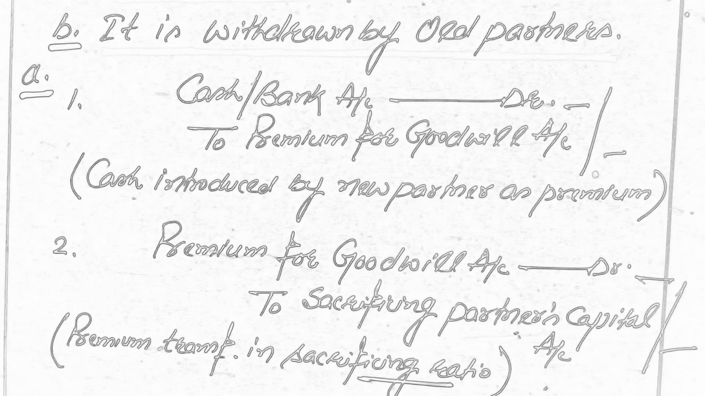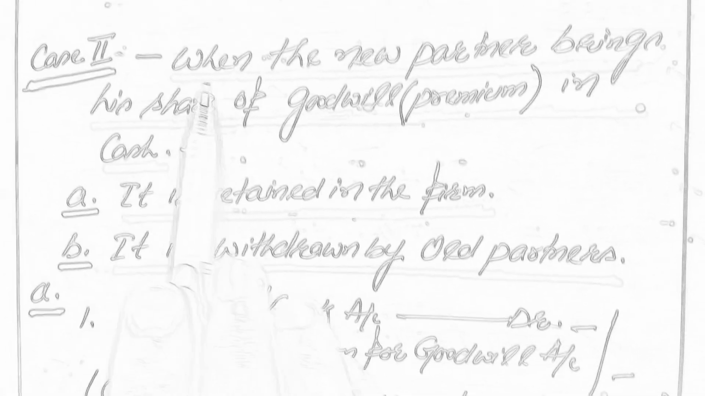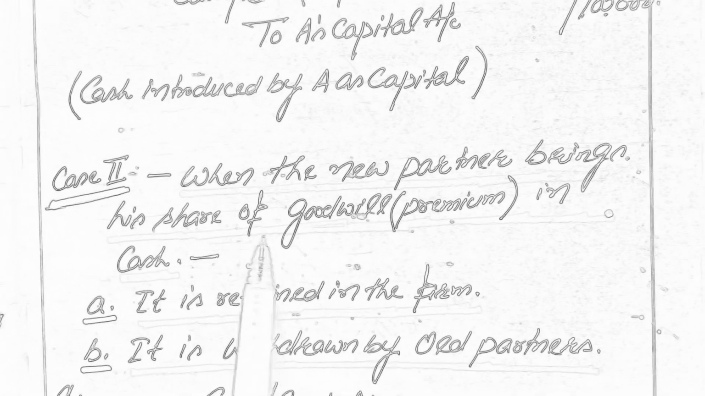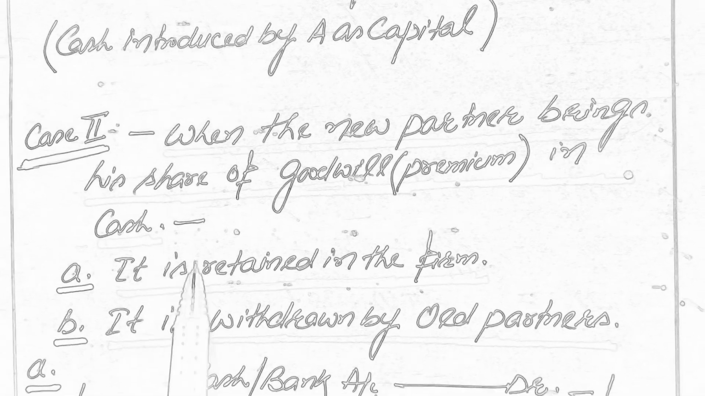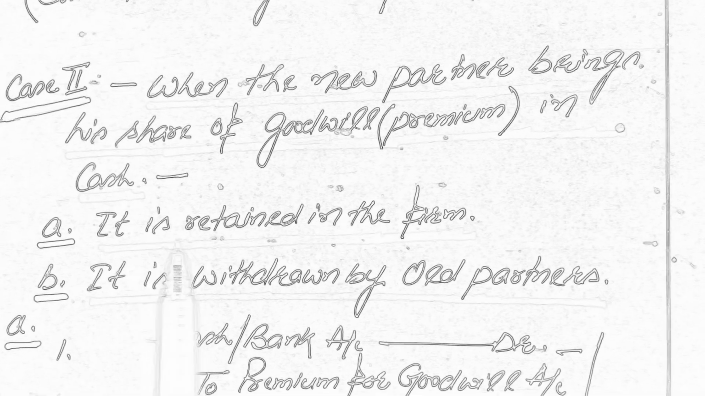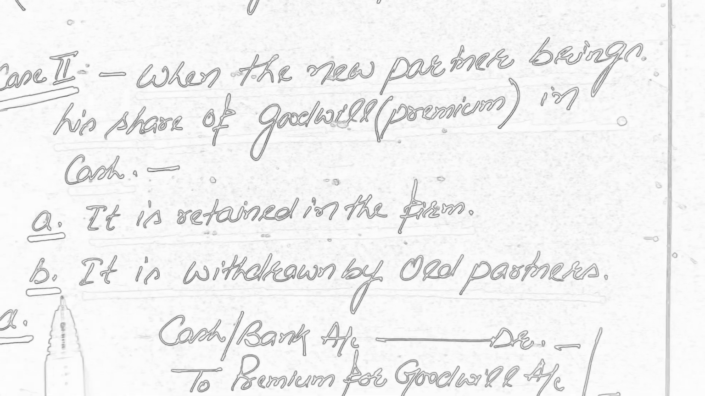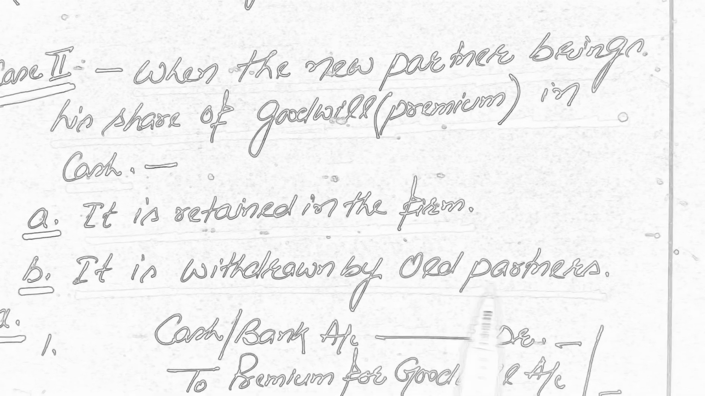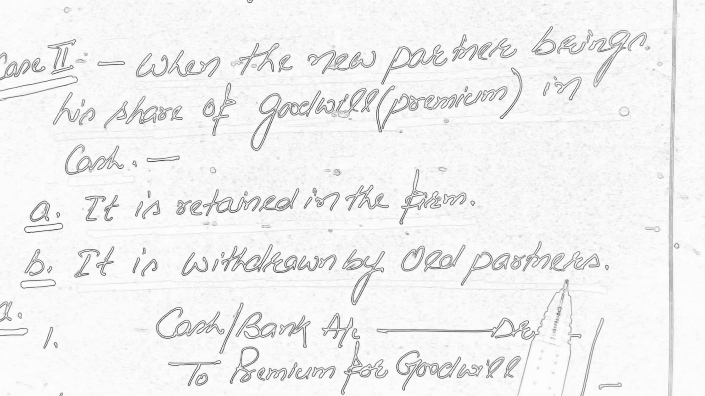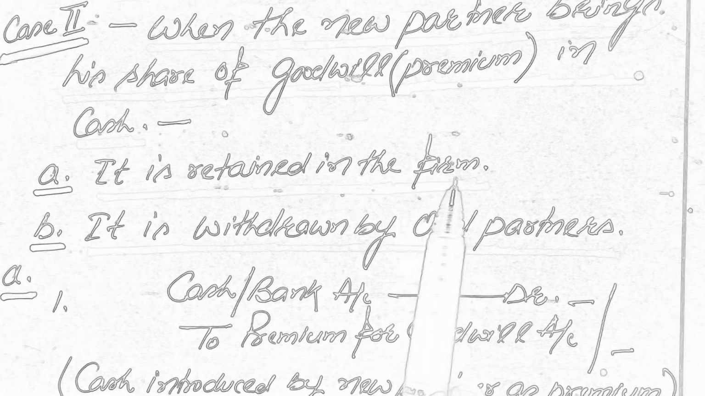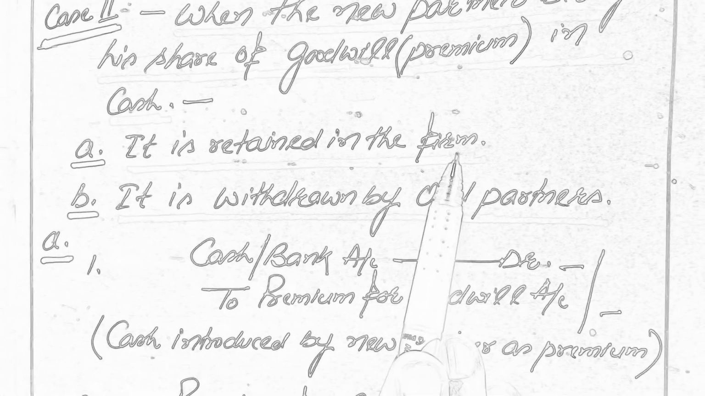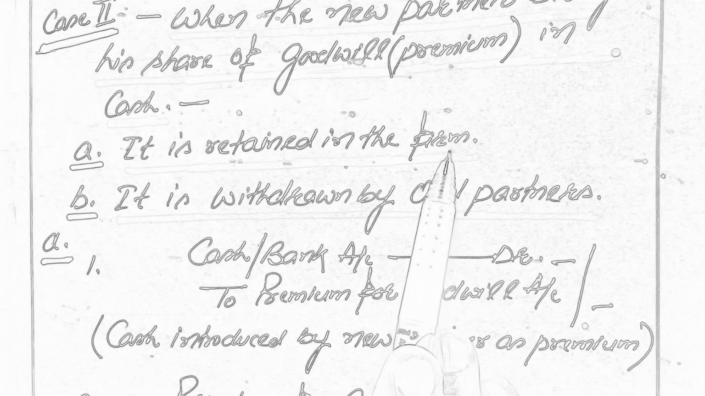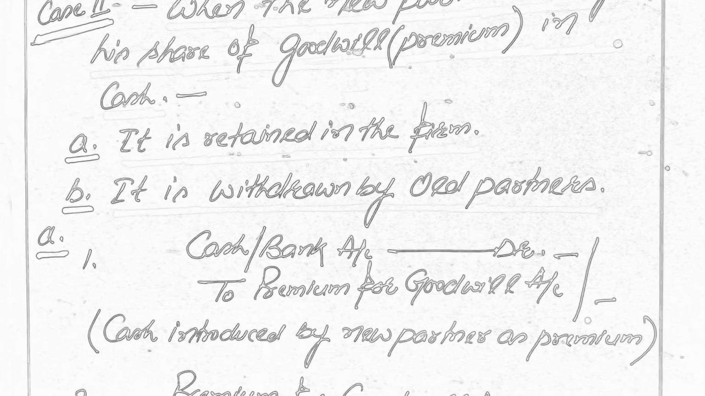Now the second possibility is when the new partner brings his share of goodwill or premium in cash. And here there can be two possibilities in the second case, and these are: number one, if it is retained in the firm, and second, if it is withdrawn by the old partners. First of all, if it is retained in the firm, meaning whenever the new partner brings his share of goodwill in cash and it is retained in the firm, then in this case two entries will be passed.